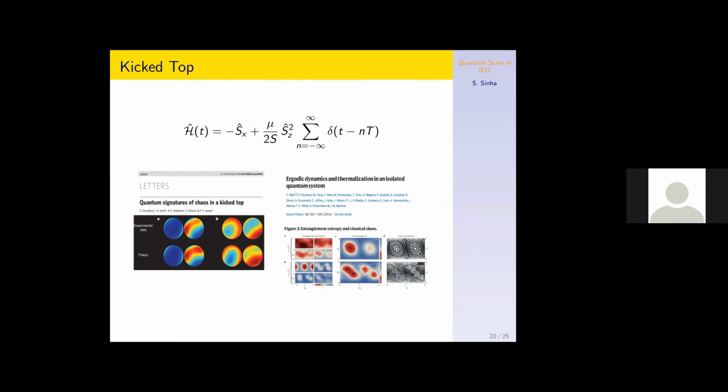Another example is the kicked top model. This kicked top is described by this Hamiltonian. It has been studied in the context of quantum chaos and has been realized in cold atom experiments with chromium atoms, although the spin is not very large in this case, and also in superconducting qubits. One part is the S_x term, and there is a periodic kicking term described by this. The spin is periodically kicked with a time interval T, and mu represents the kicking strength.